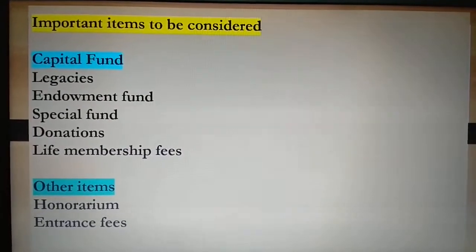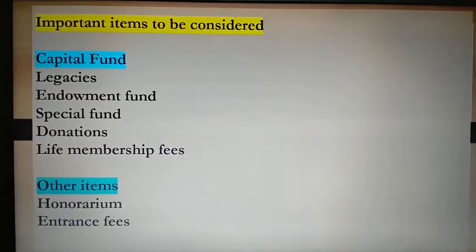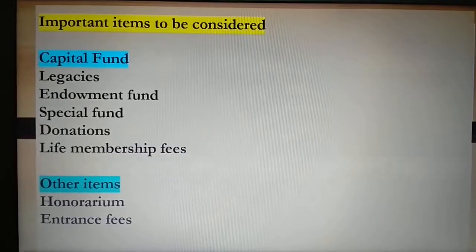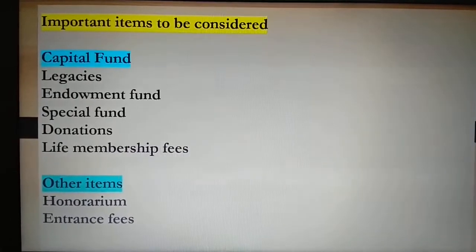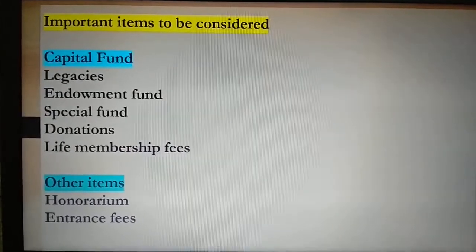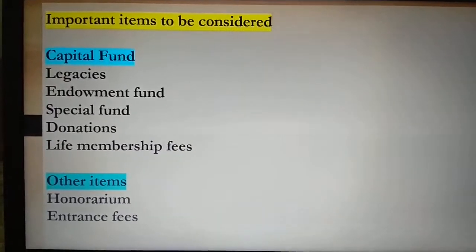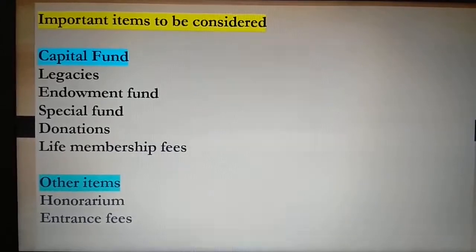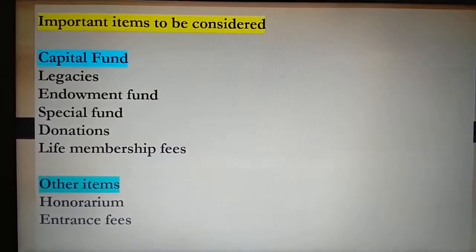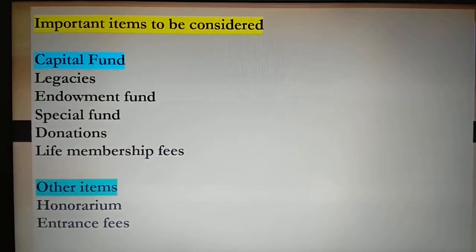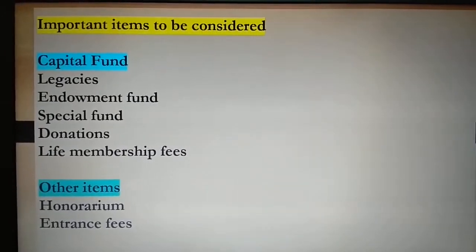Capital fund items will always fall on the liability side of your balance sheet, whereas honorarium and entrance fees fall in your income and expenditure account. Entrance fees, be very clear to note, depends upon the instruction provided under the adjustment. So let us see what is the next important thing to be considered by us.